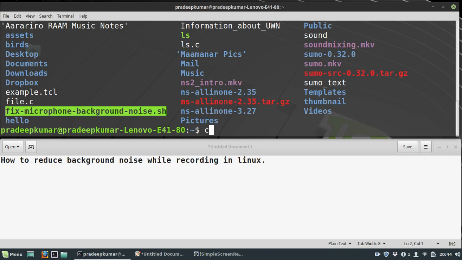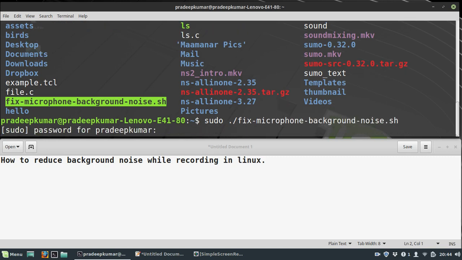So what I do is sudo ./. Sudo is nothing but super user, that you run as the administrative user. ./ is the current directory. The file name is fix-microphone-background-noise.sh. It asks for a password. Since I go with super user, it will ask for the administrative password.